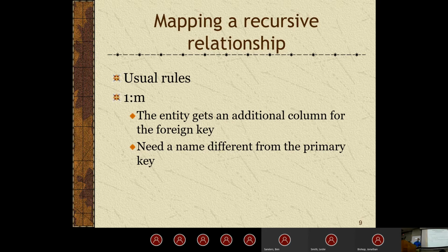Who can tell me why we can't use the same attribute name inside of a table? Exactly. It's like if you had a table and you had 2 of the same exact attribute names, it's just not going to let you create the table. For a lot of reasons. The most obvious reason being that it simply cannot have 2 things the same. You can have a very similar name, or you could call it something different that's meaningful, but you can't call it the same thing inside of the same table.